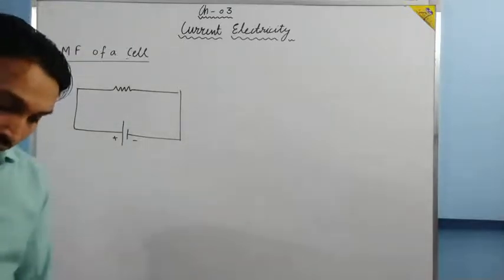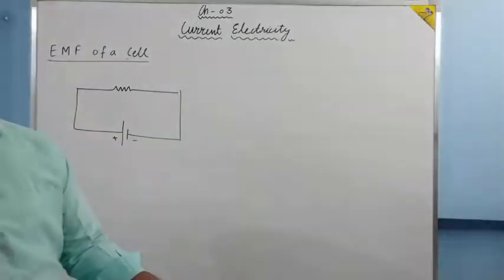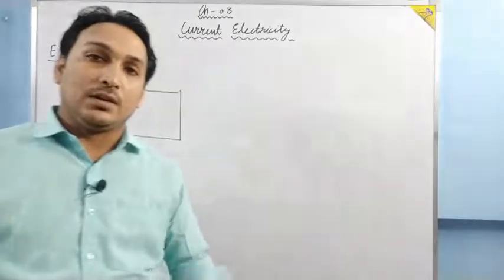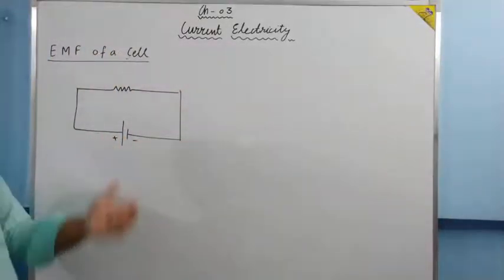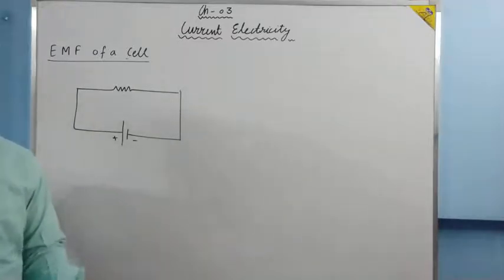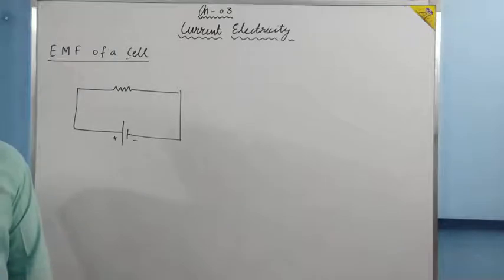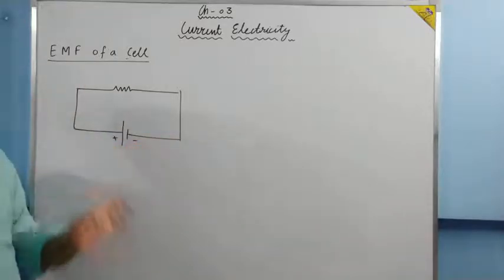Why is it so? Because in our day-to-day life we used to say this cell is discharged now, we have to take a new one. Is it clear? So this discharge means now this cell has no energy. Cell does not supply charge, cell supplies energy to the charge so that the charge can complete the circuit.